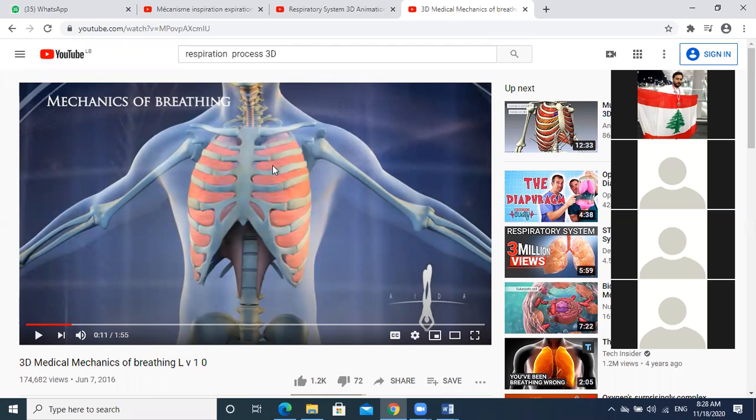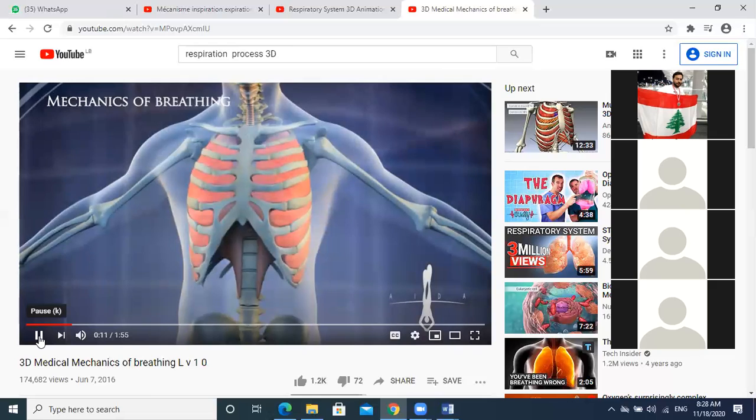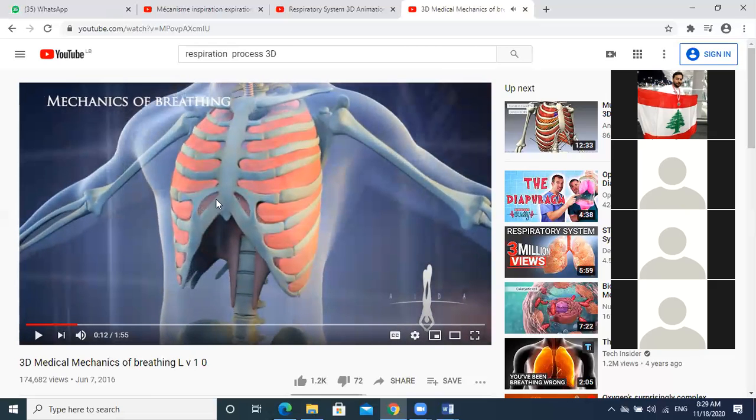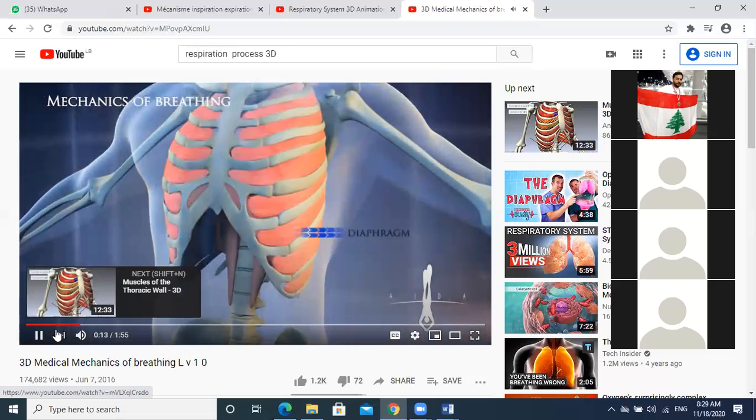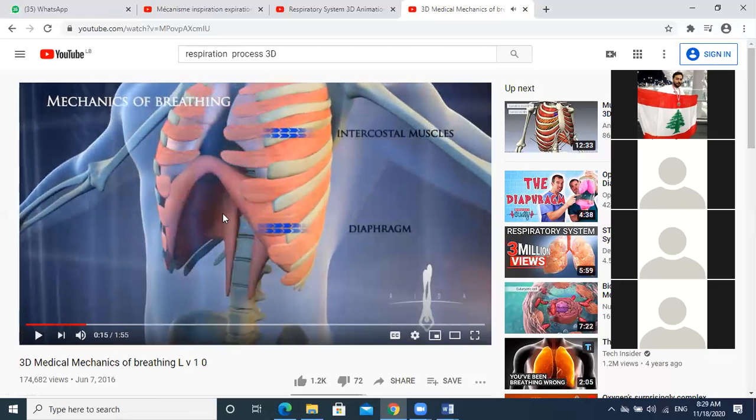The pleural membrane. No, the pleural membrane isn't clear here, it isn't drawn accurately, it's not clear here. Look here. We have to continue. This is the diaphragm. Okay, this is the diaphragm.